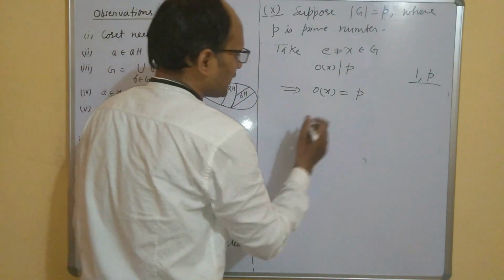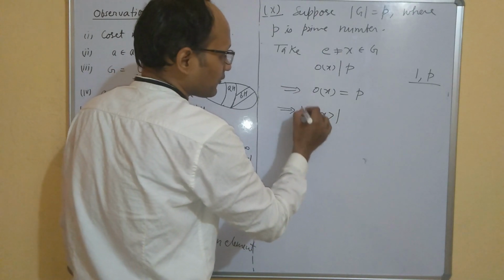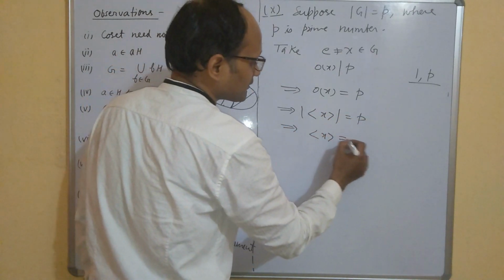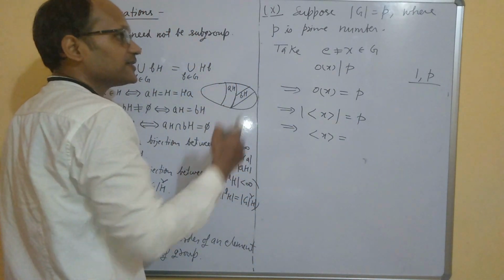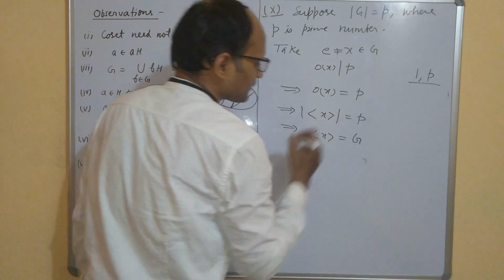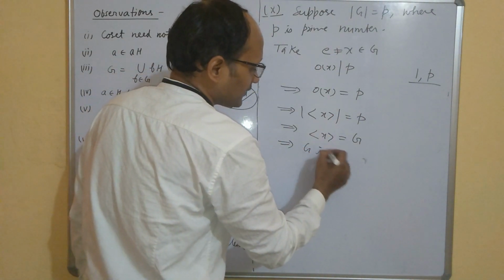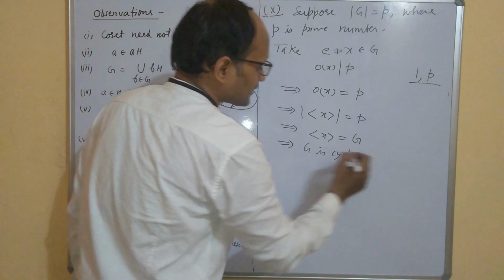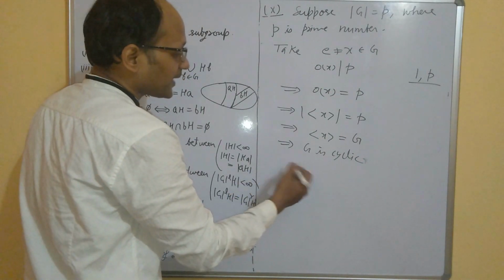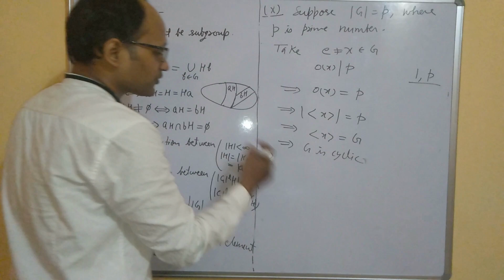So the order of X is P, it means the subgroup generated by X has order P. So it means the subgroup generated by X has P elements, and G also has P elements, and this is a subset of G, so it has to be equal to G. So this means G is cyclic. So what is the conclusion? The conclusion is that a prime order group is cyclic.